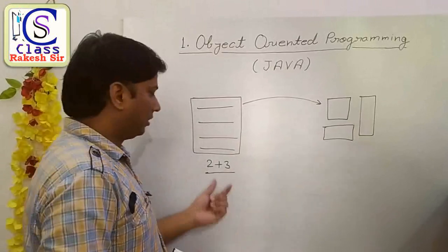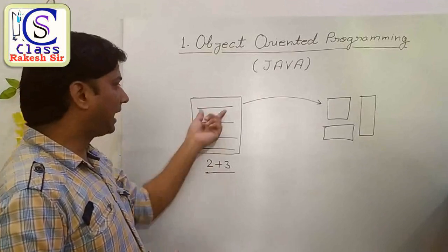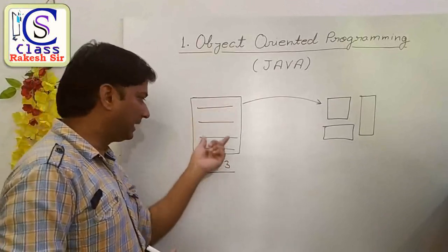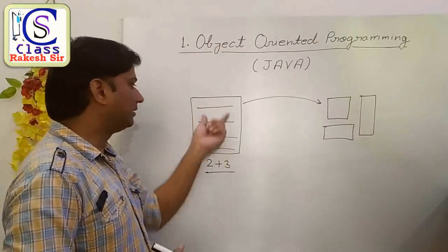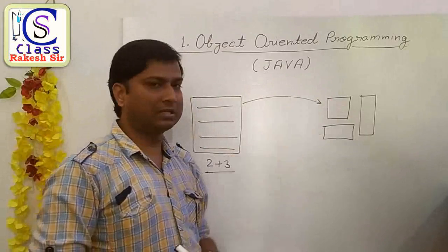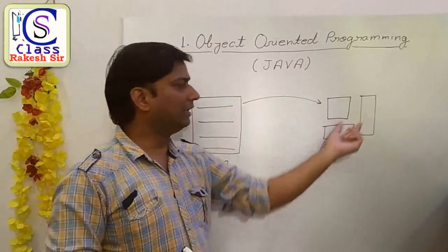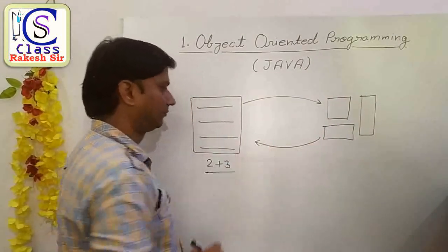So to perform this task, first of all we will write some statements, and we will send the statements to the computer system. The computer reads all the statements, processes them and gives the result.